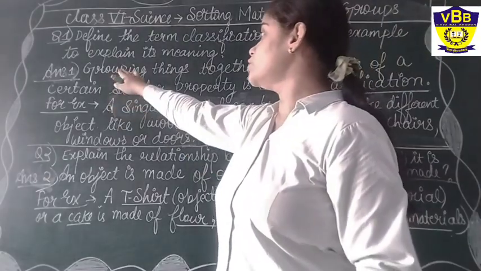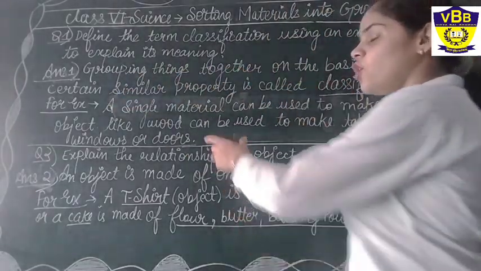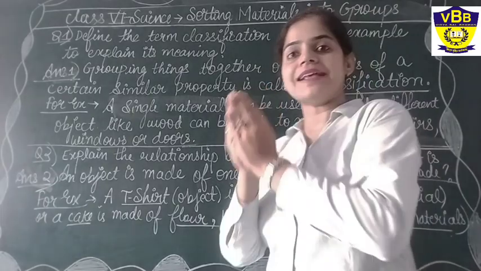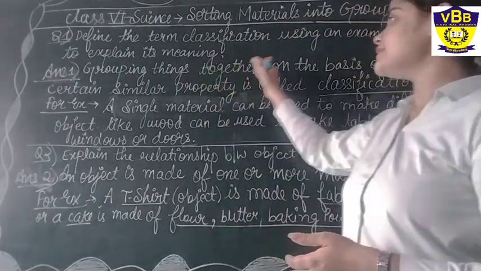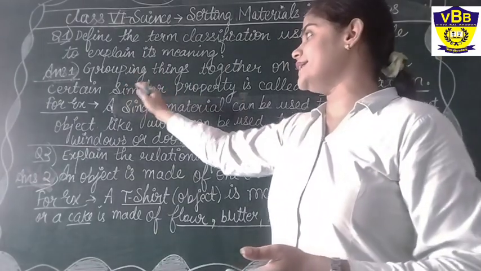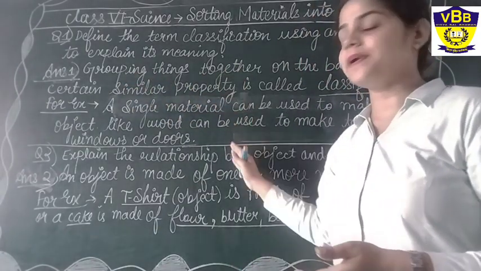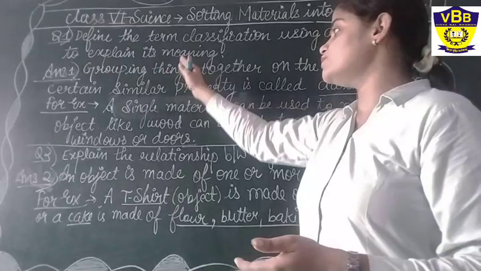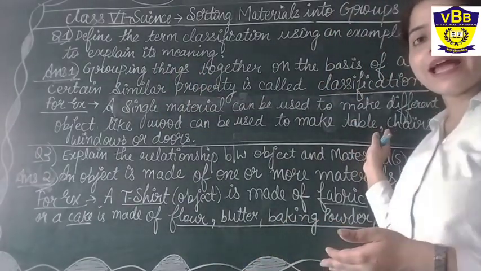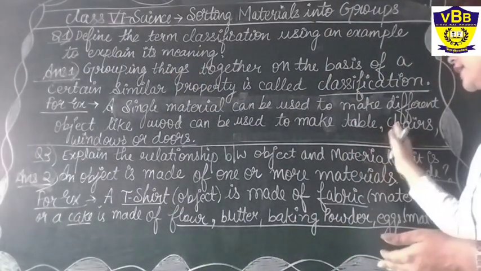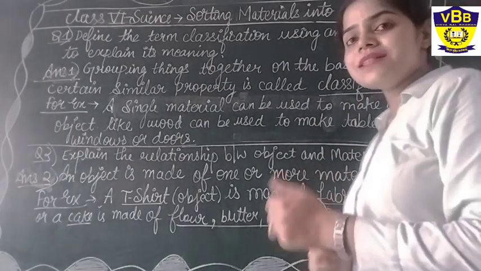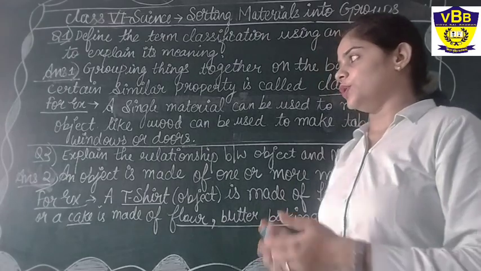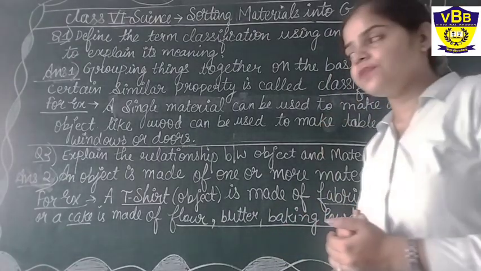So grouping things together, all these things we have grouped together as they are made up of a single material, that is wood. So grouping things together on the basis of certain similar properties. The similar property was wood, and the things are all such things that I have written here: table, chair, windows or door. All such things are made up of wood. I hope you are clear with this answer.